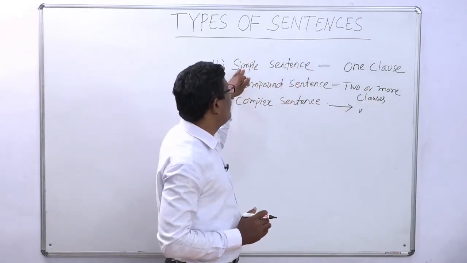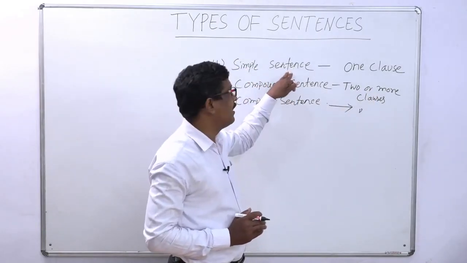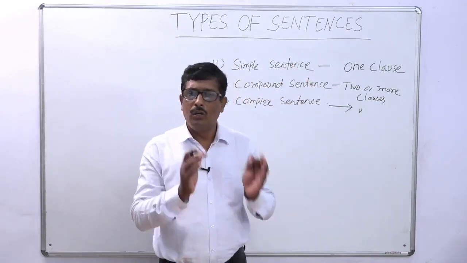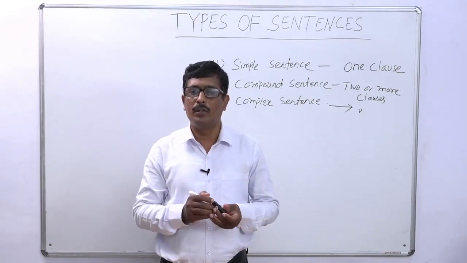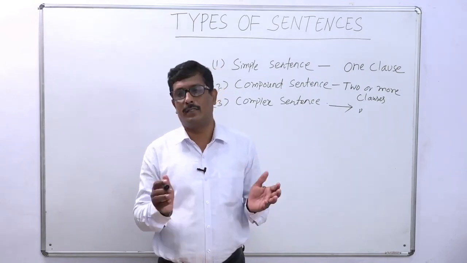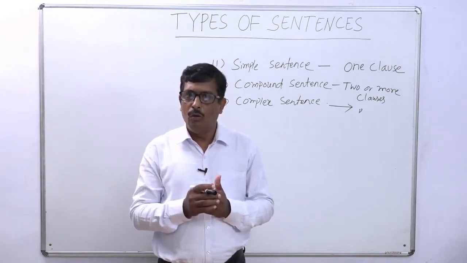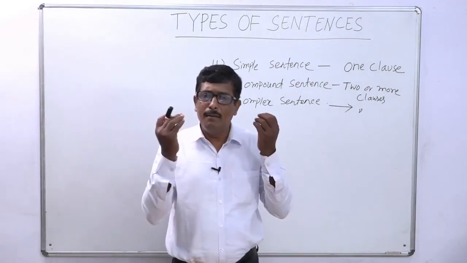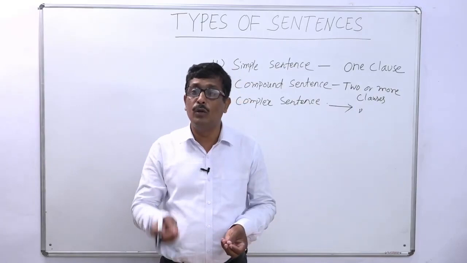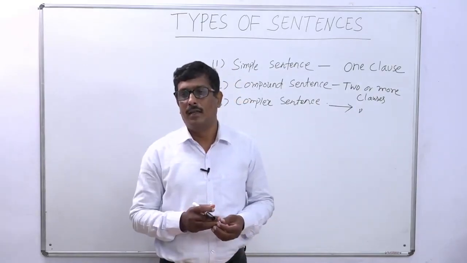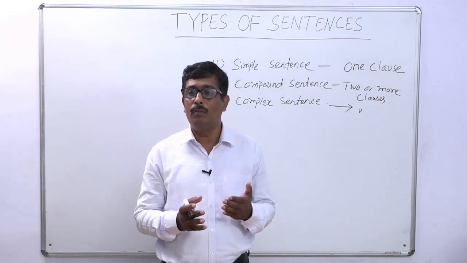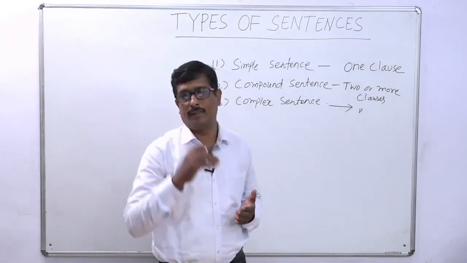That's why a simple sentence is also known as a one-clause sentence. So we are going to discuss the simple sentence first. Do you know what a simple sentence is? Very simple. A simple sentence consists of only one clause, but compound and complex sentences consist of two or more clauses.